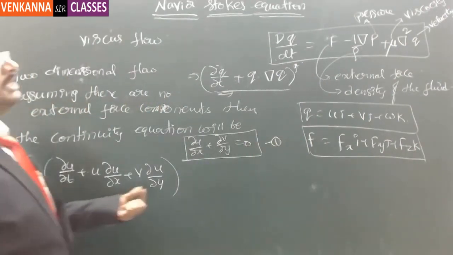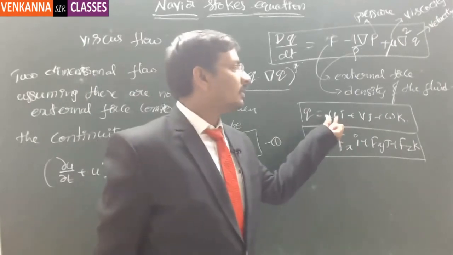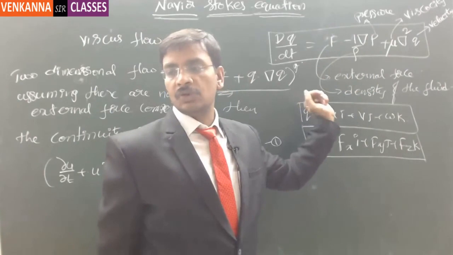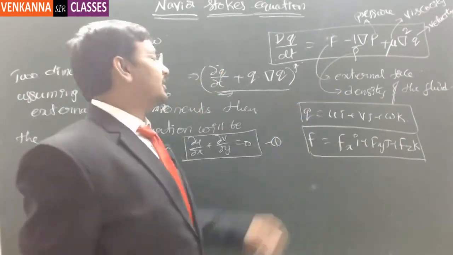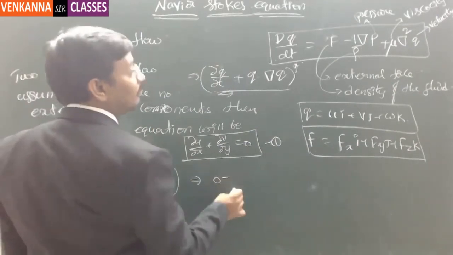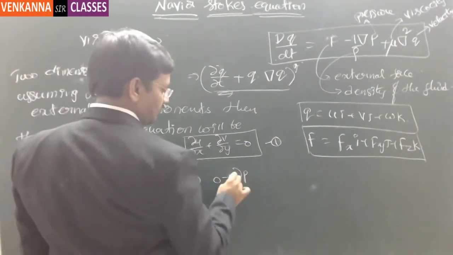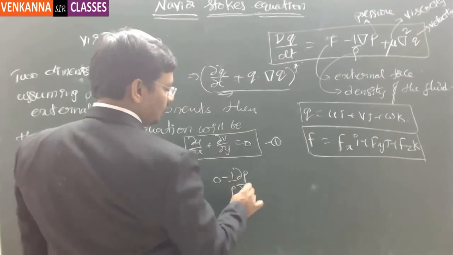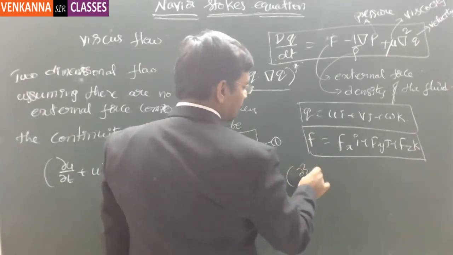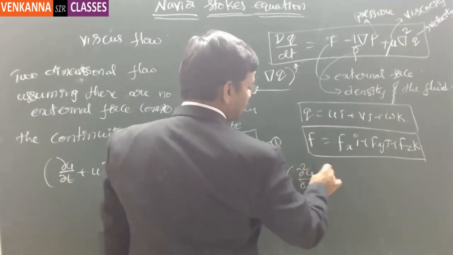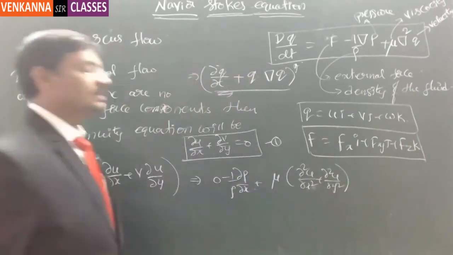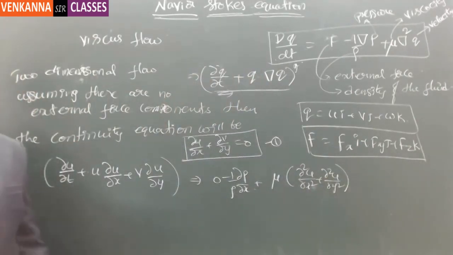Then writing the equation for the velocity component u alone, assuming there are no force components, this can be written as: du/dt plus u du/dx plus v du/dy is equal to 0 minus 1 by rho times dp/dx plus mu times d²u/dx² plus d²u/dy². So this is the Navier-Stokes equation for a two-dimensional flow.